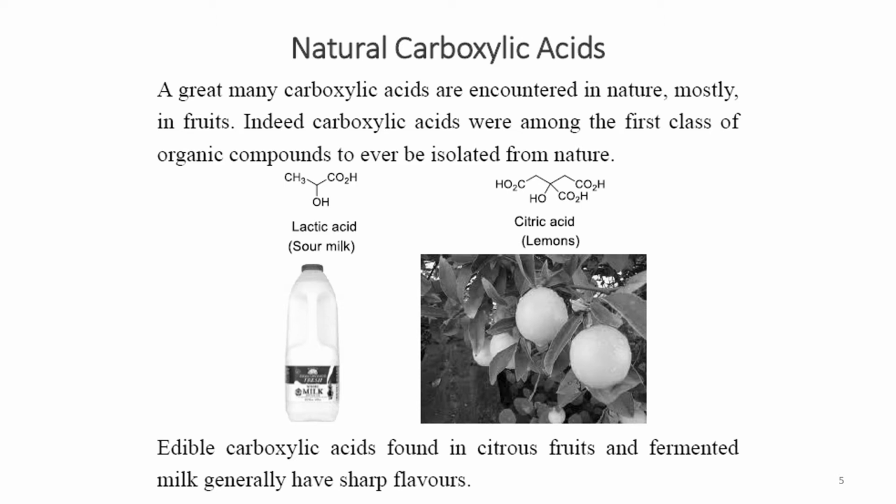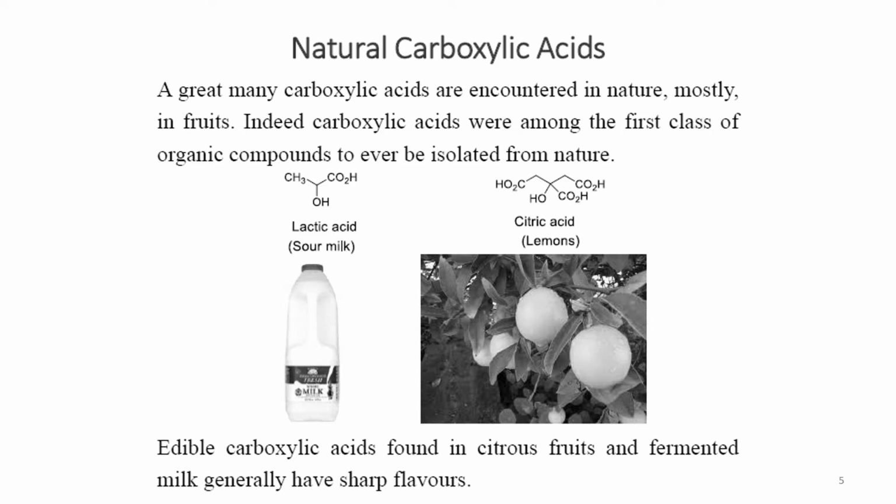And then in milk we have lactic acid. The formula is shown here. But this is not limited to these acids. We have other acids that are found in nature. In butter we have butanoic acid, commonly known as butyric acid. And there are other acids, like the acid found in the wasp sting.